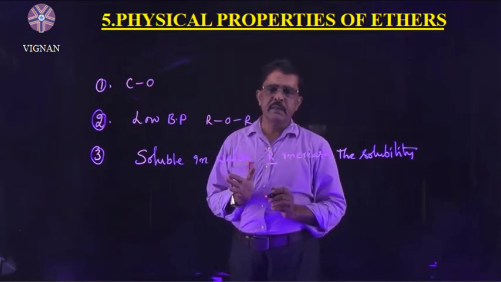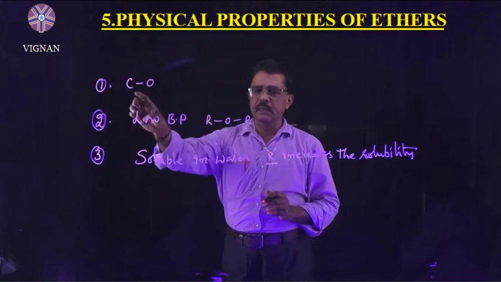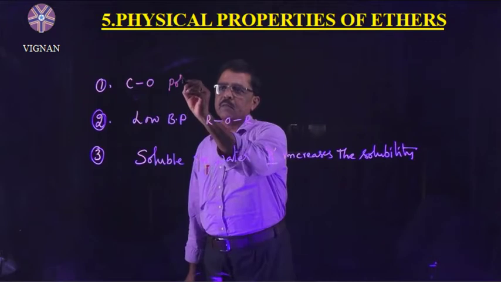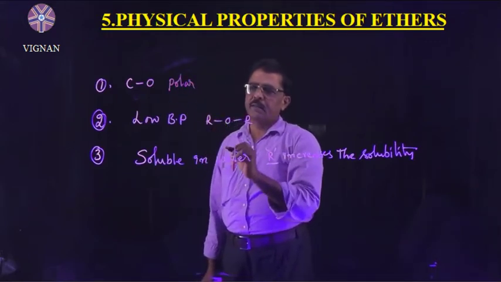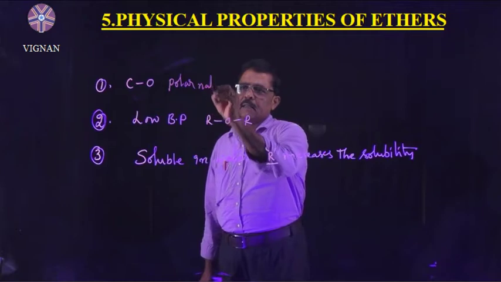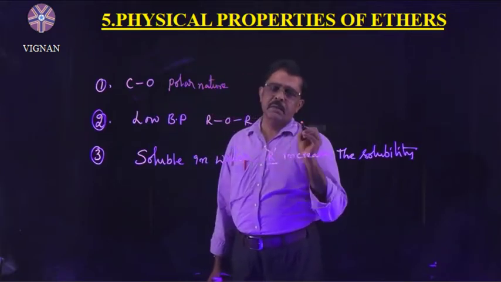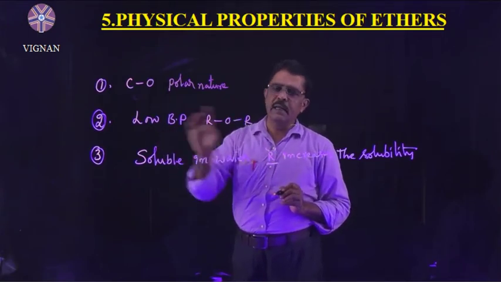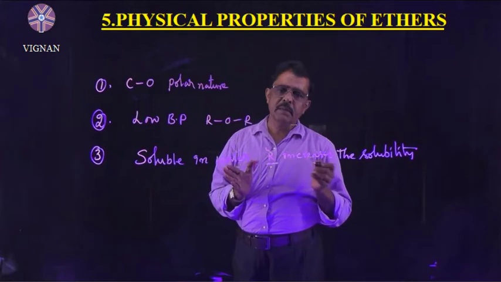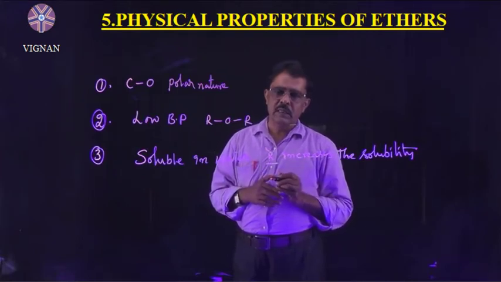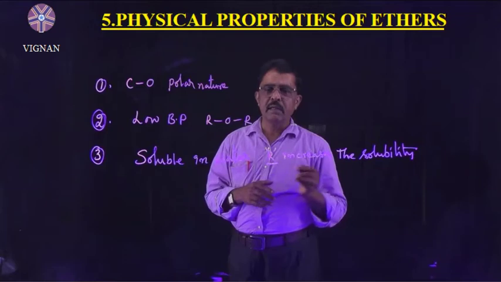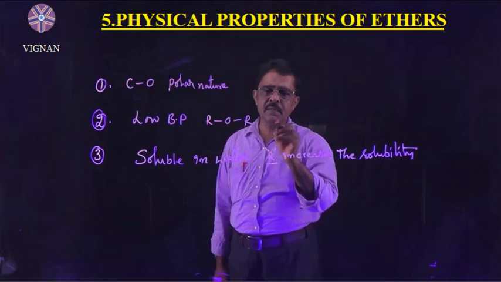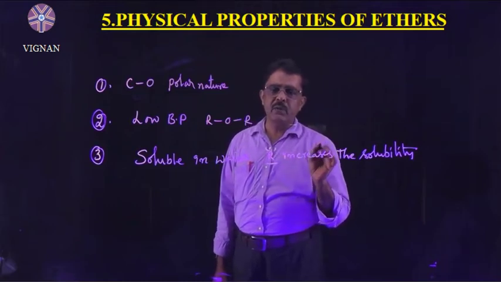Right? Understand? These three are the physical properties. The first one is due to the C-O bond. The C-O bond is polar in nature, therefore ethers have dipole moments. The second physical property is low boiling point compared with alcohols of comparable masses, because of the absence of intermolecular hydrogen bonds.